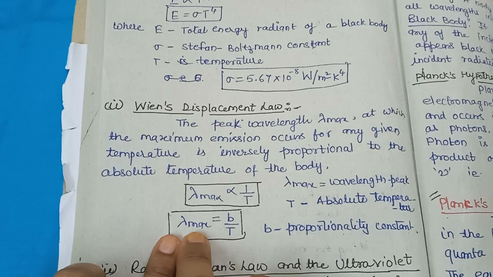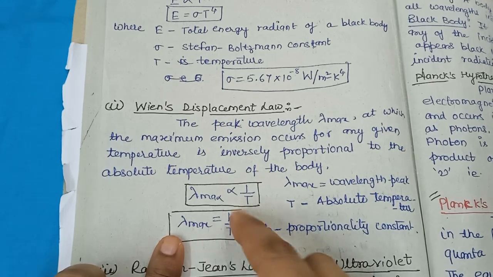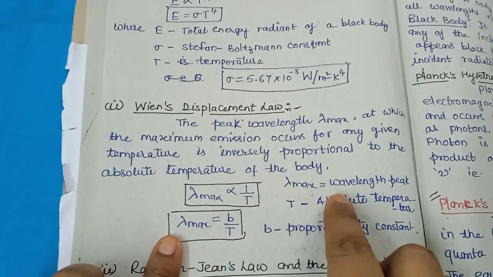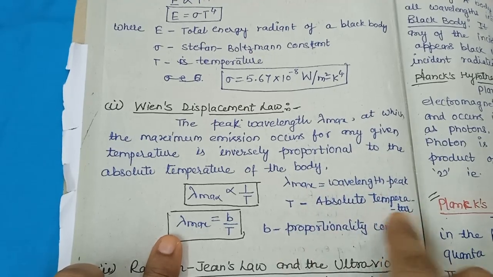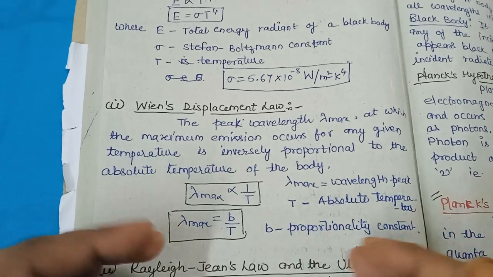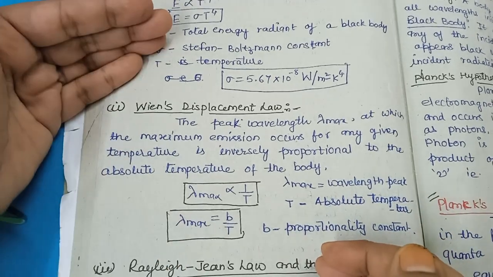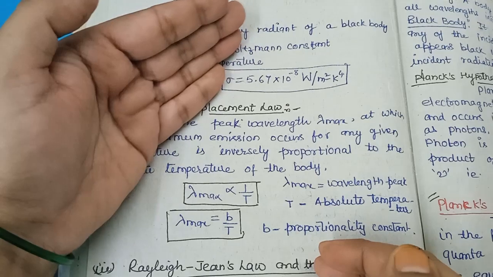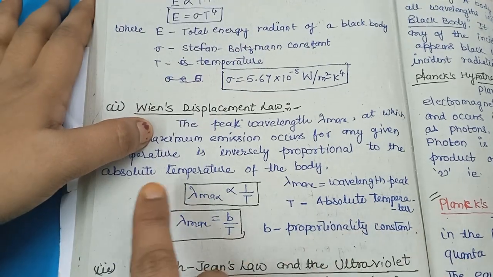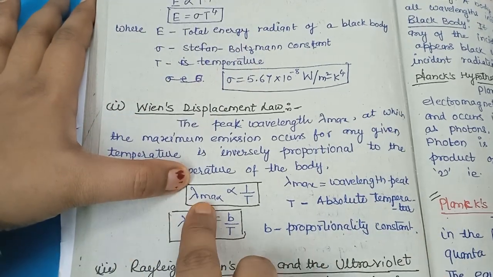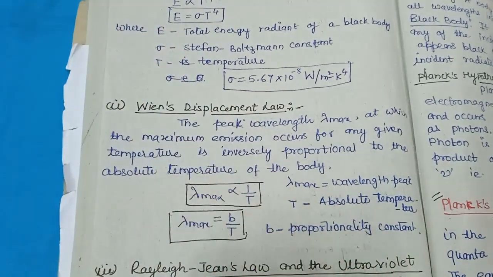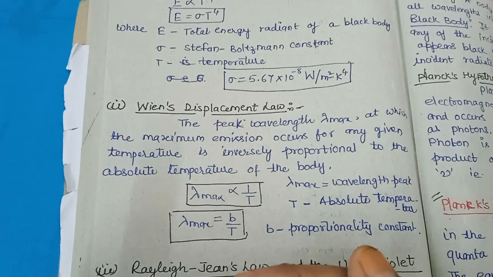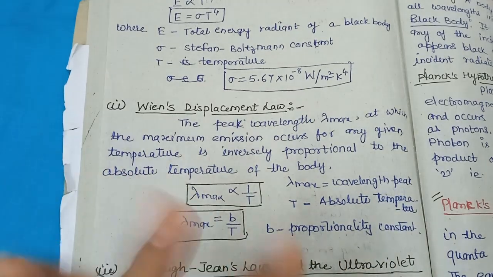So lambda max equals b upon T. Lambda max is the peak wavelength, T is the absolute temperature, and b is the proportionality constant. This law gives you the relation between the peak wavelength and temperature. Now, can you please tell me what is emission, or I will explain it.